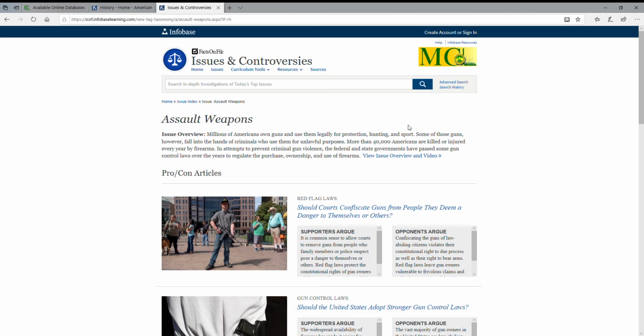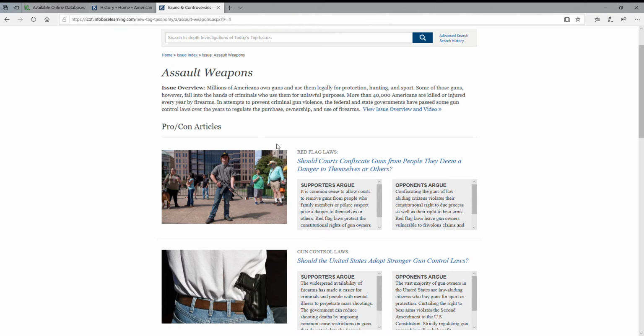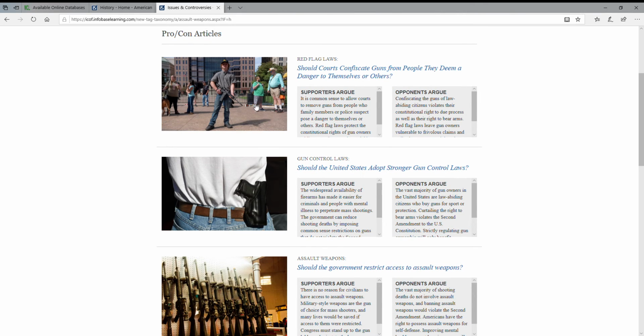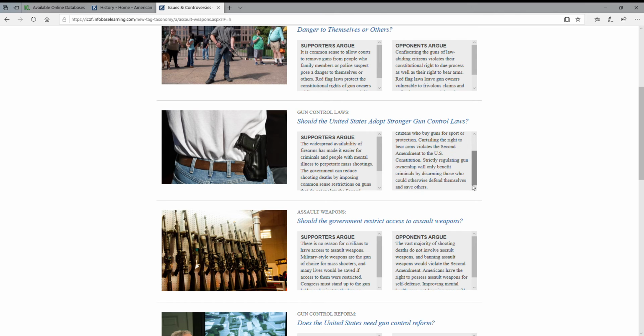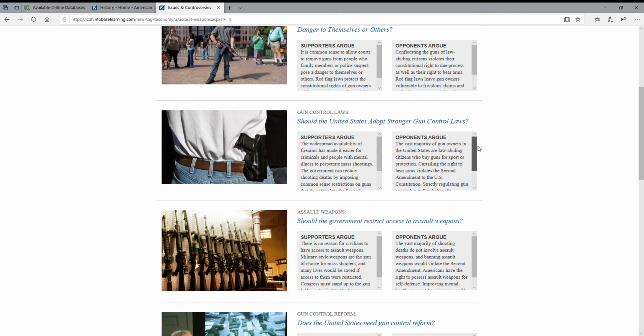You do get an overview, and then you'll see a list of pro and con articles. So basically each article will have a sub area. This particular one deals with red flag laws, and you'll usually see two columns, one that is in support and one that is opposed to the particular topic. So here's an area on gun control laws. You'll see a pro synopsis, an opponent, and a con synopsis.